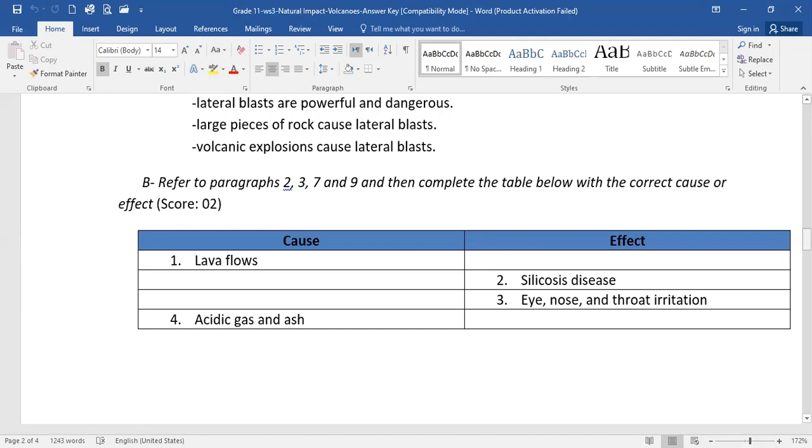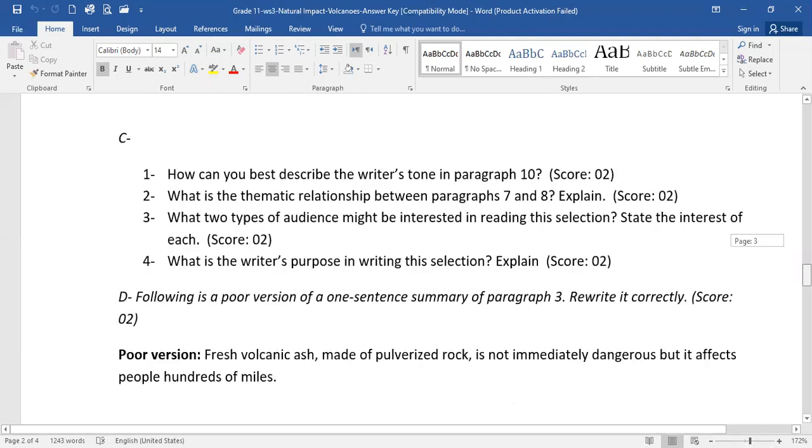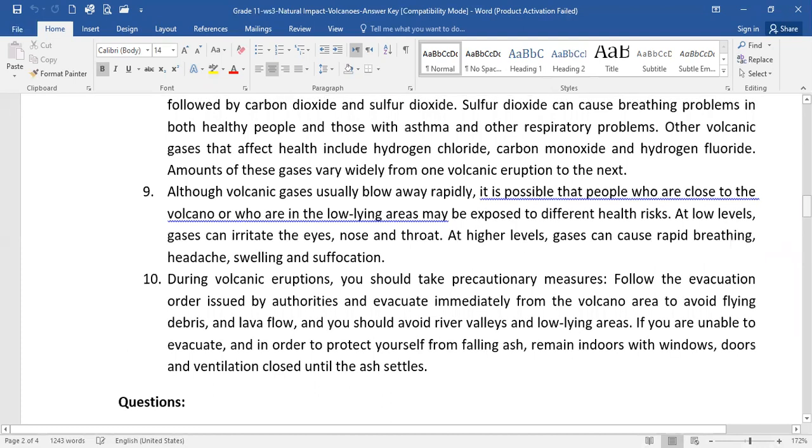Okay. Moving on to part C, how can you best describe the writer's tone in paragraph 10? Let's go back to paragraph 10. The author here is basically giving ways which you can evacuate, which you can be safe in case of a volcano. So obviously the author's tone here is advising, mostly advising.